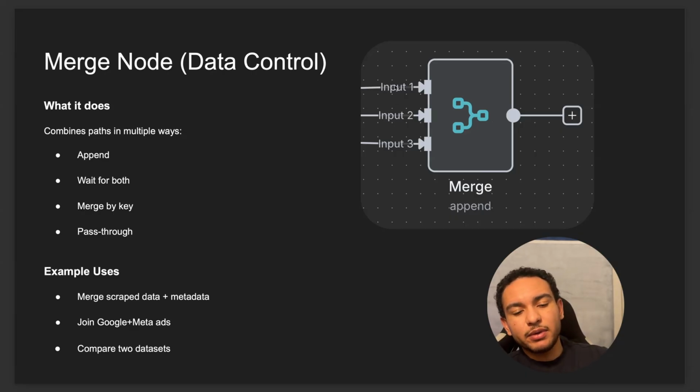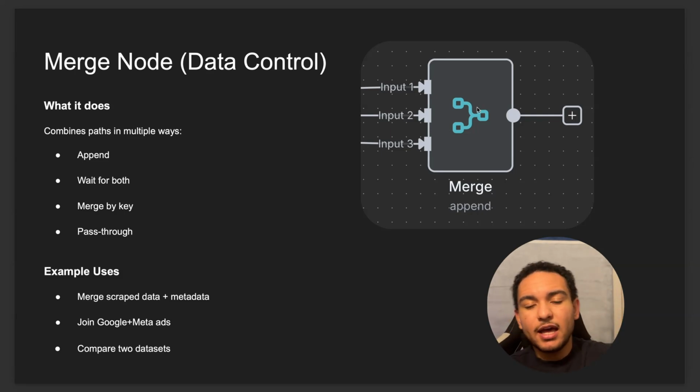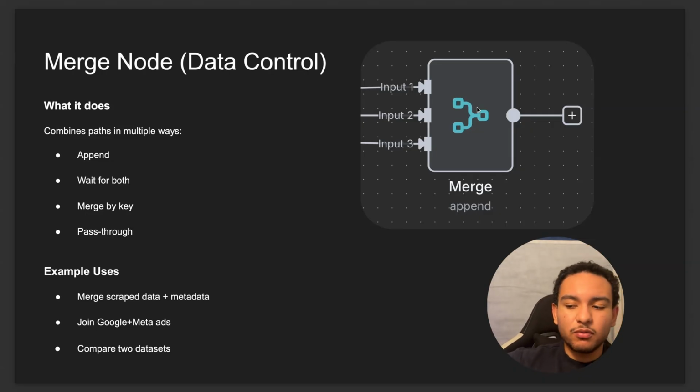So as you can see here, we have 3 different streams of data coming in. We have input 1, input 2, and input 3. And basically what's going to happen is, going back to the ads example, say you have Facebook ads, Google ads, and TikTok ads, but they're all on separate routes. Then here, if you pass them all together, all the items are going to come into one stream, and then that can be helpful for whatever next step you need within your own workflow.